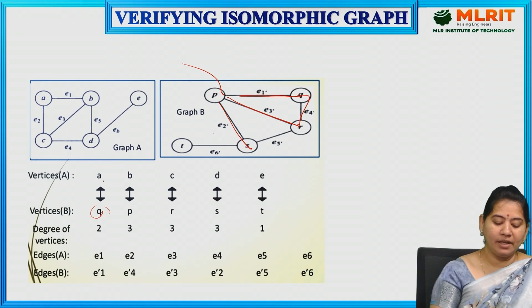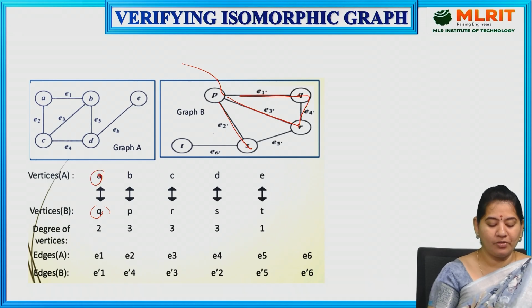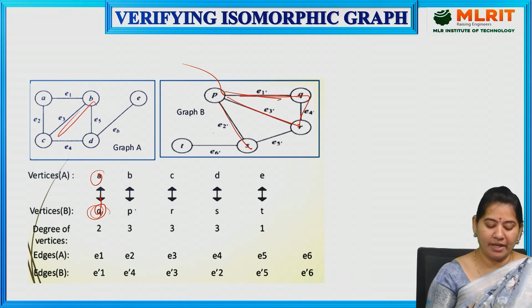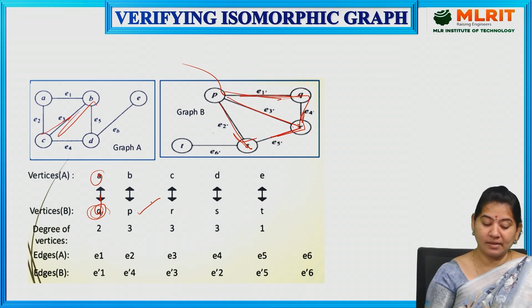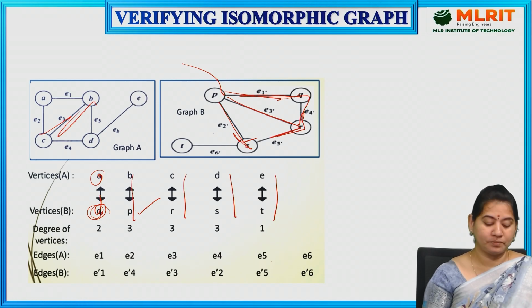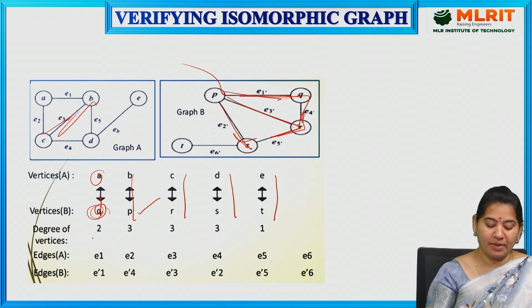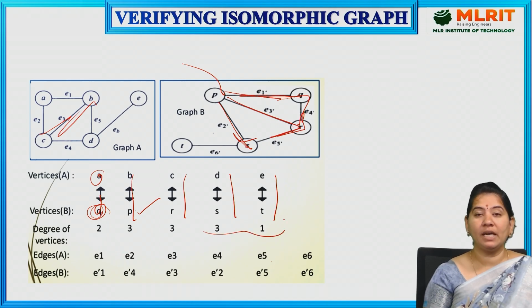It is not necessary that the first vertex in the first graph corresponds to the first vertex in the second graph. B has degree 3 and P has degree 3, so B corresponds to P. In the same way, C has degree 2 and R has degree 3, so you check further, and D corresponds to S and E to T. So B to P, C to R, D to S and E to T. Based on the degree of the vertices, you are equating the vertices of both graphs.